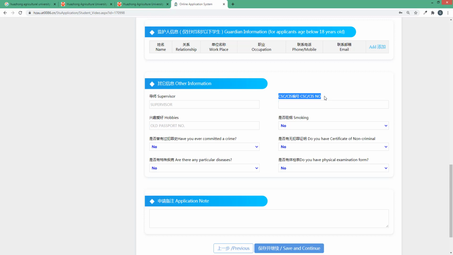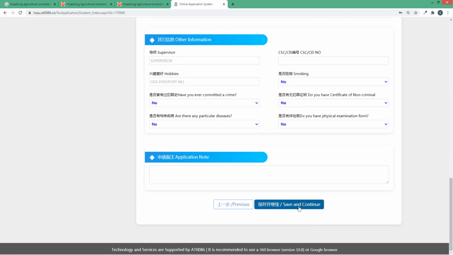If you want to apply for the university scholarship, leave it blank. Old passport number, type here. Smoking and these kinds of things, put no, and click on save and continue.